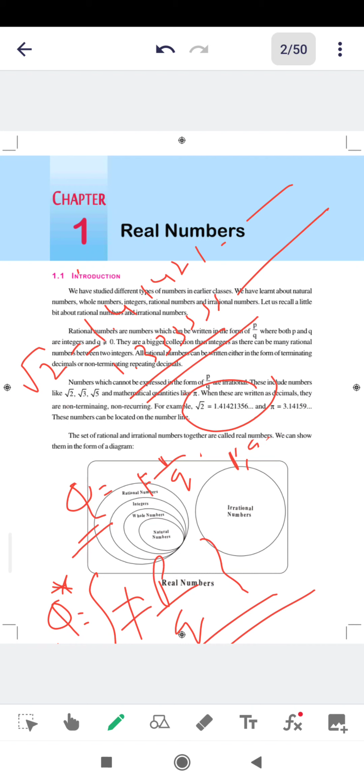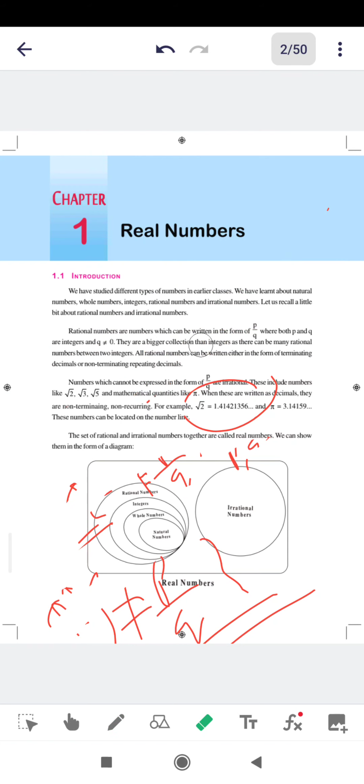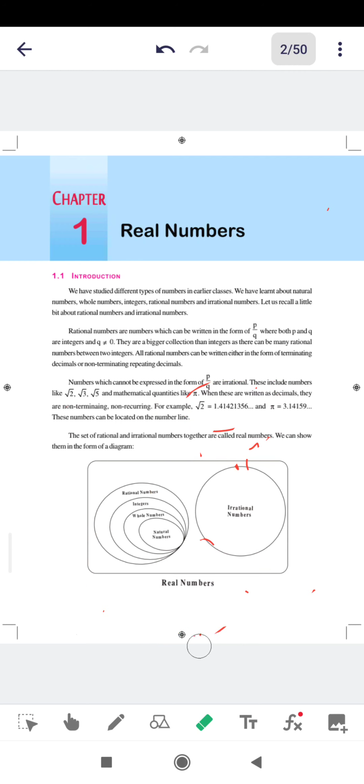Now in our total number system, the real numbers are natural numbers, whole numbers, integers, rational plus irrational. Rational numbers are not a subset of irrational numbers, because irrational numbers do not contain rational numbers.